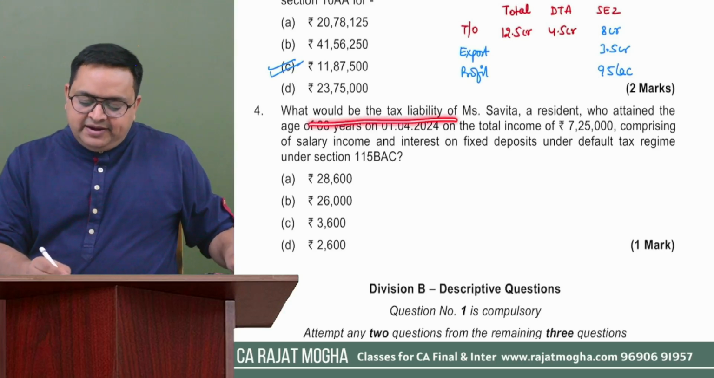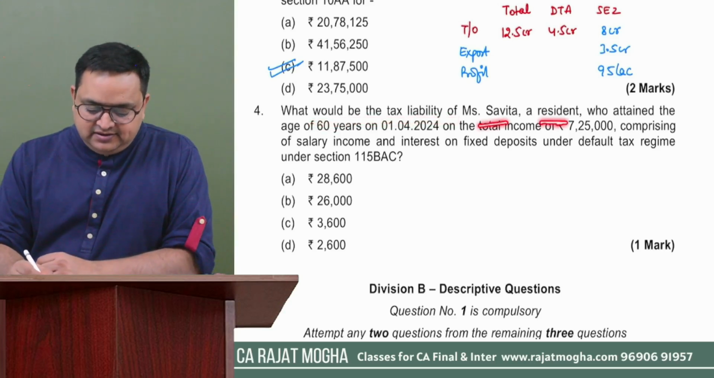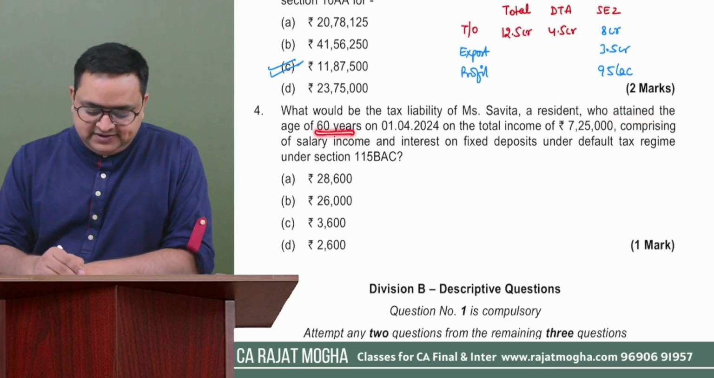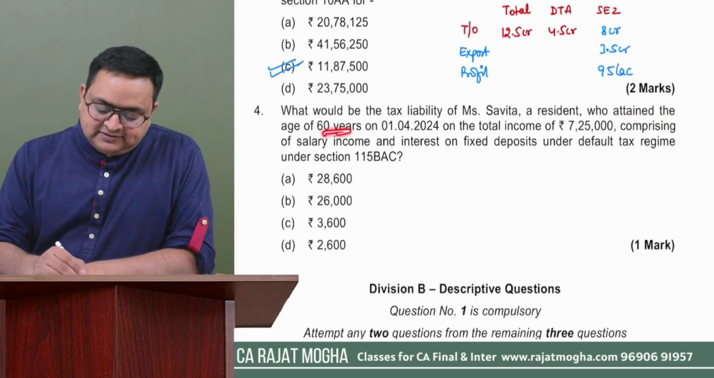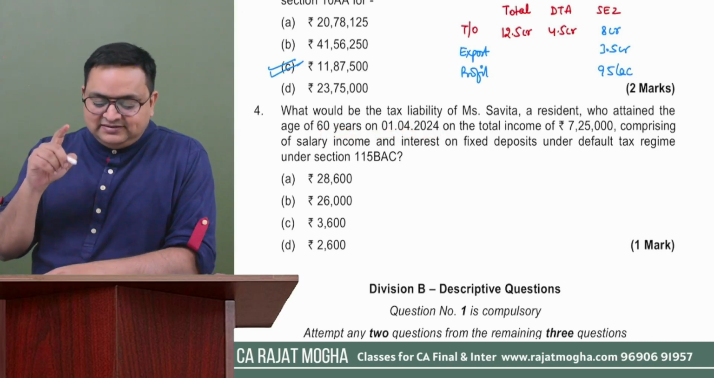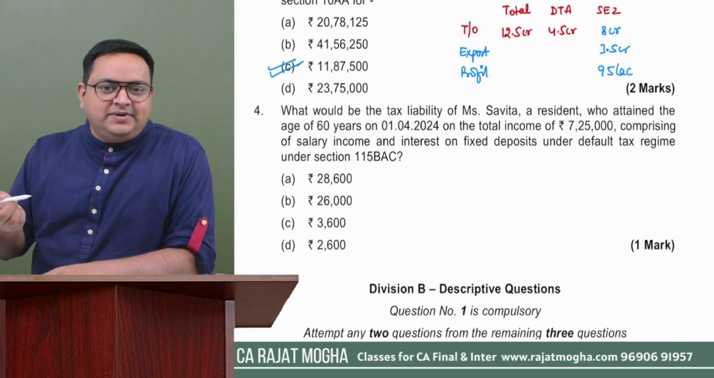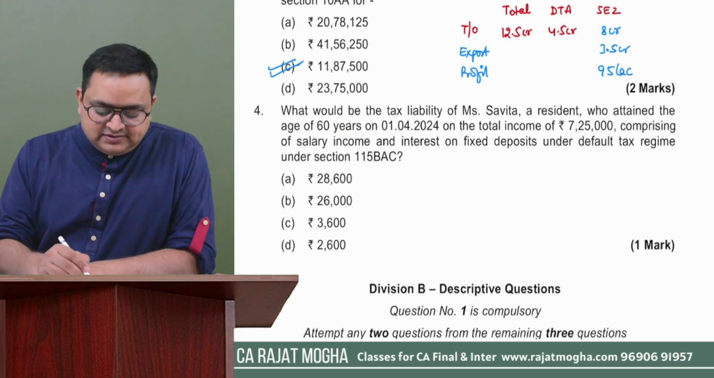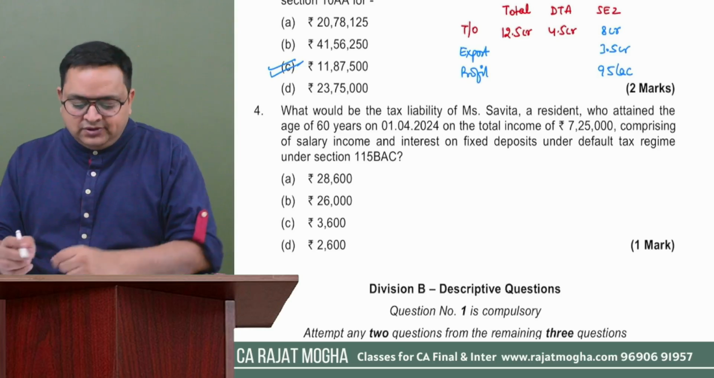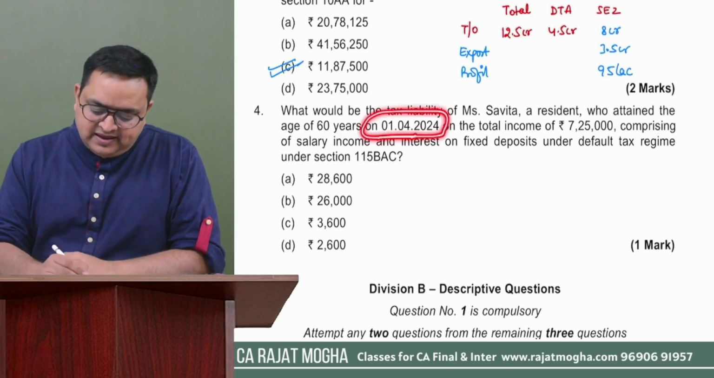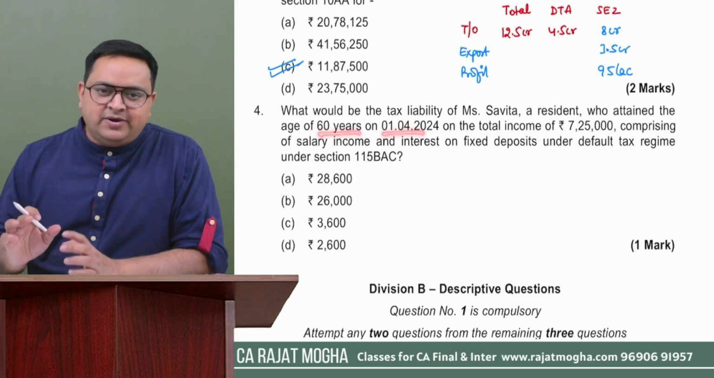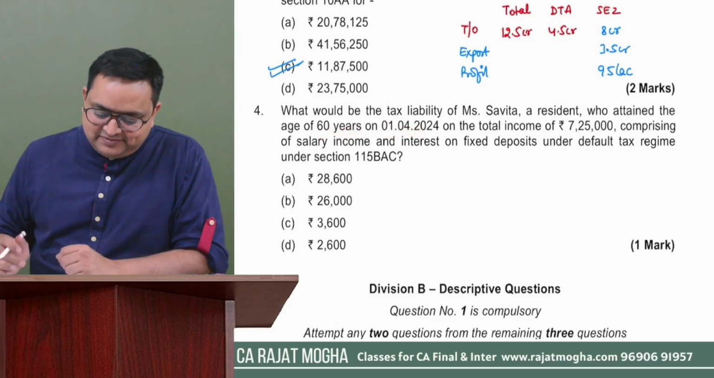What would be the tax liability of Miss Savita, a resident, who attained the age of 60 years on 1/4/2024? So she was not 60 years in the previous year, but on the first day of the assessment year she became 60 years. So we take this date also, we give 1 day extra. We will consider her as a senior citizen because she attained 60 years on 1st of April 2024. You understand this particular concept, right?